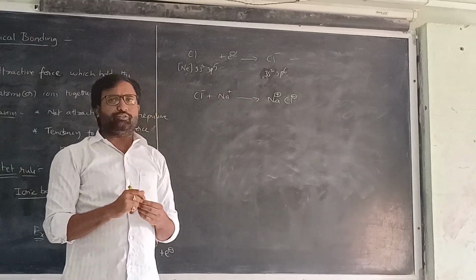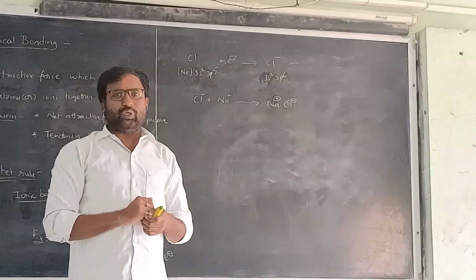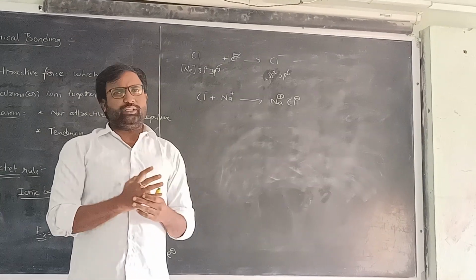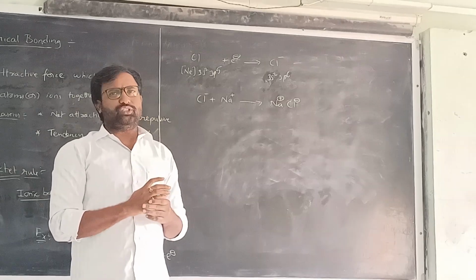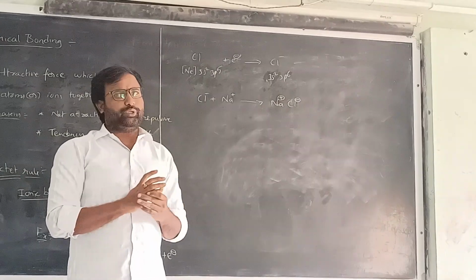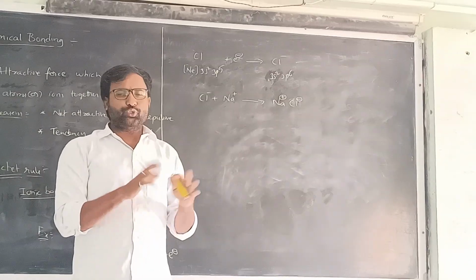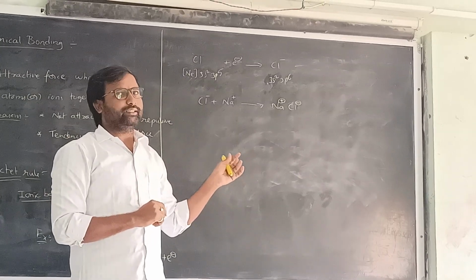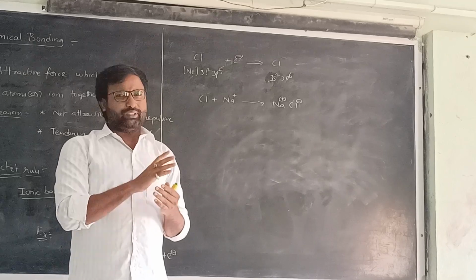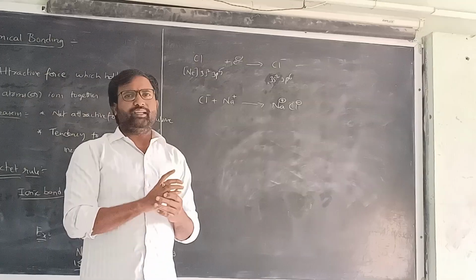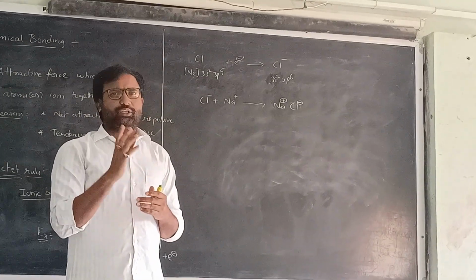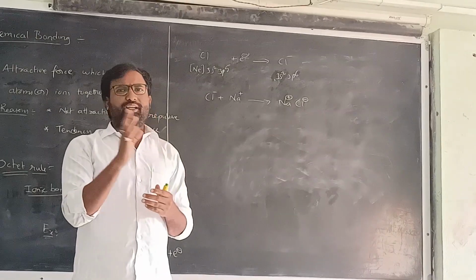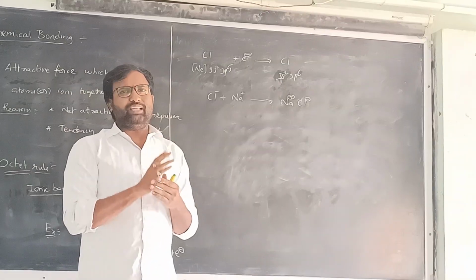This is the example of complete transfer of electron, and both sodium and chlorine achieve the octet configuration in their valence shell. Sodium is completely losing and chlorine is gaining the electron. So this is one of the ways to achieve the octet configuration. The second way is the sharing of electrons between the atoms.